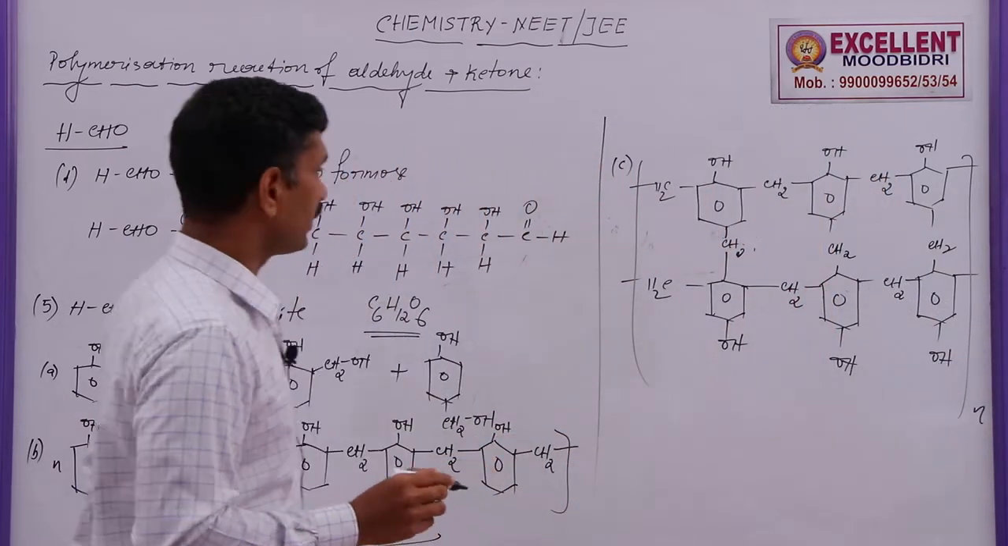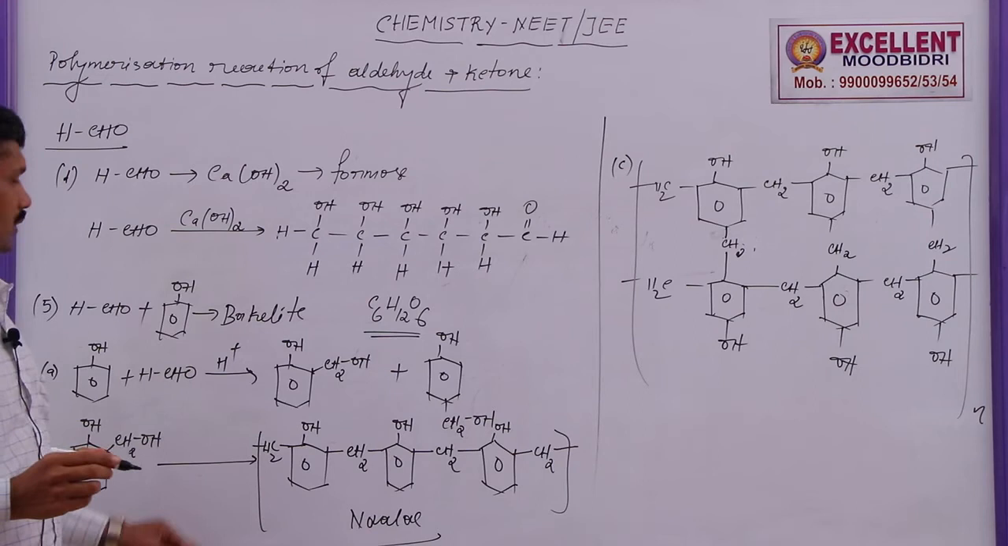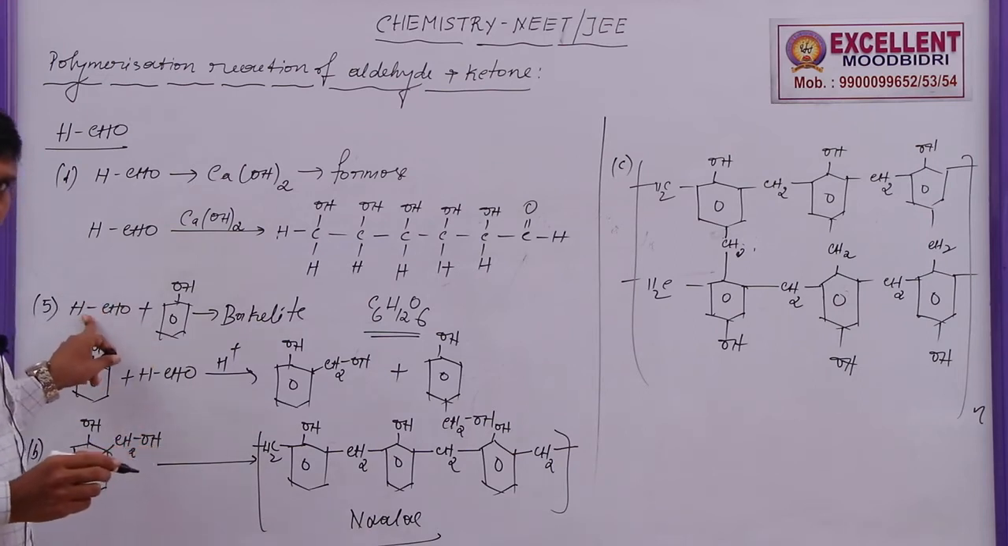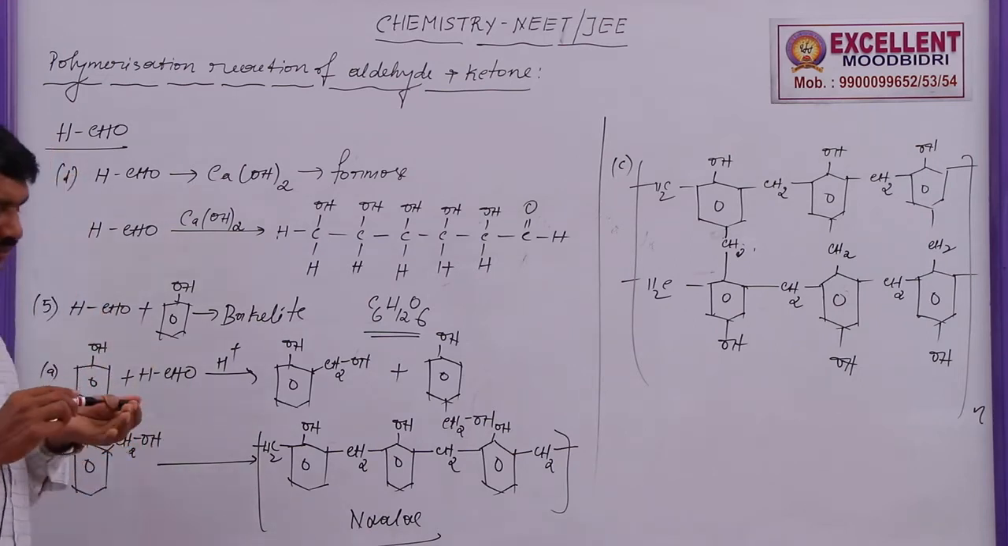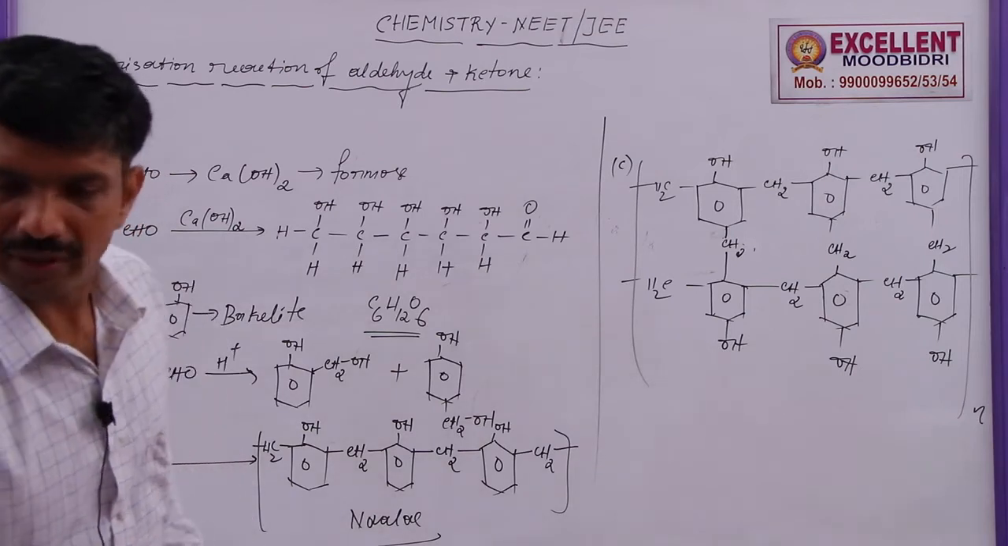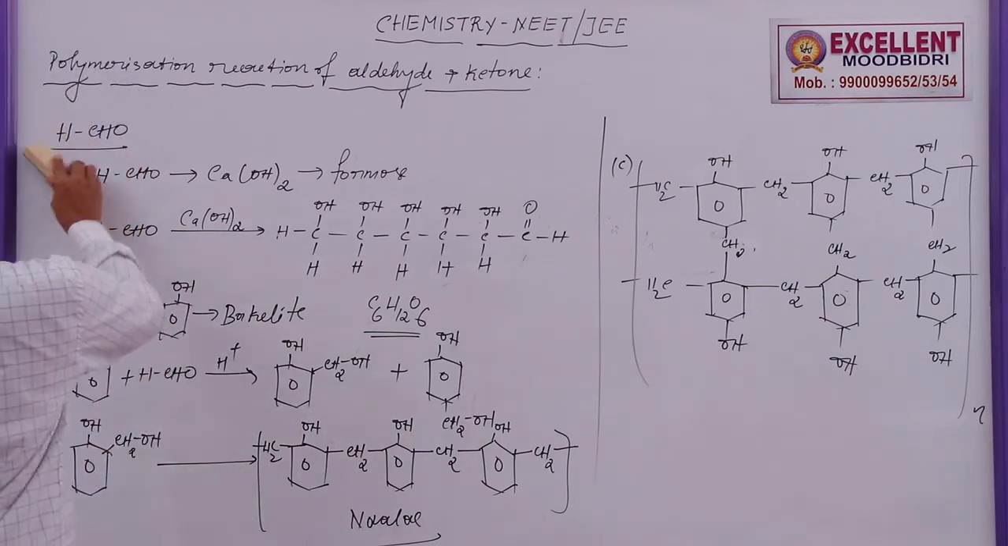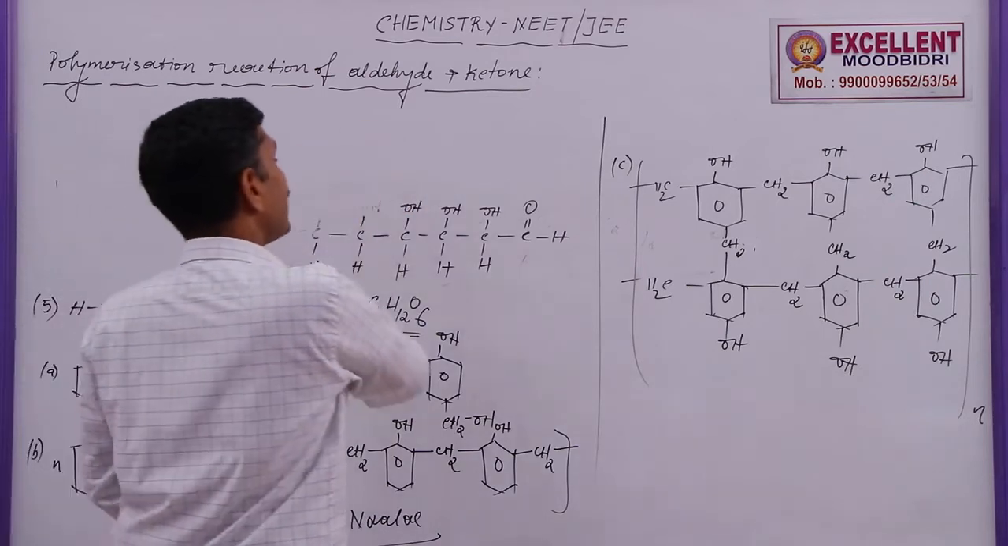This is the formation of Bakelite from formaldehyde. So these are the five examples of polymerization reactions of formaldehyde. Then I want to move on to the next aldehyde, acetaldehyde.